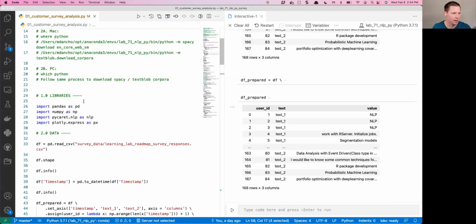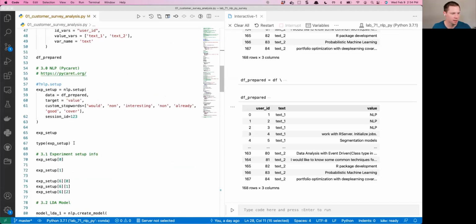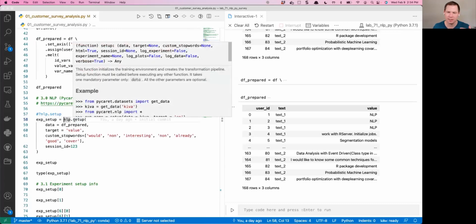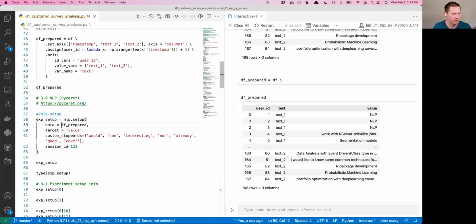We're going to use the NLP module. So when we imported, we imported pycaret.nlp as nlp. That's what we're going to be using here. That nlp has this function called setup. And that differs depending on what you're using in PyCaret. If you're using their classification module or their regression module, they each have their own setup functions. What this does is it helps pre-process your data. So we're going to take that df_prepared and give it a target, which is the value column.